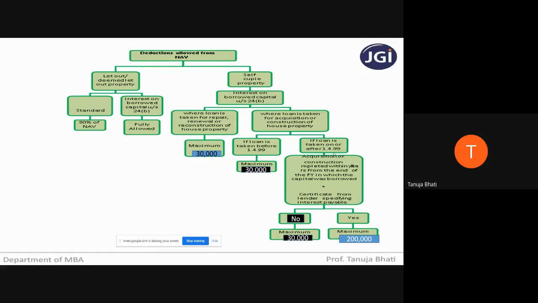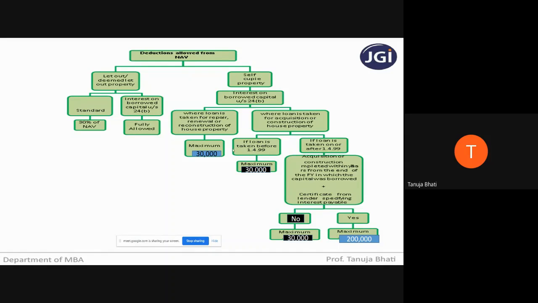If the loan is taken after 1/4/1999, then you have to see whether the construction is completed within 5 years from the financial year in which the capital was taken, plus the certificate from the lender specifying interest payable is being received. If these conditions are not fulfilled, then the maximum you can claim is 30,000. If these two conditions are fulfilled, the maximum you can claim is 2 lakh.